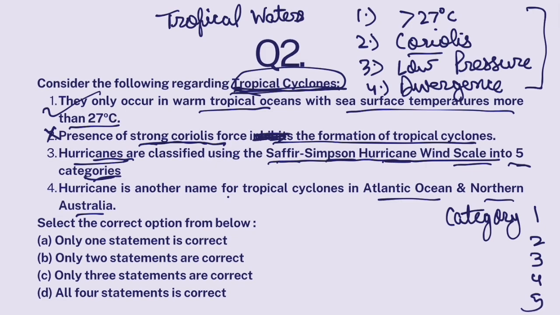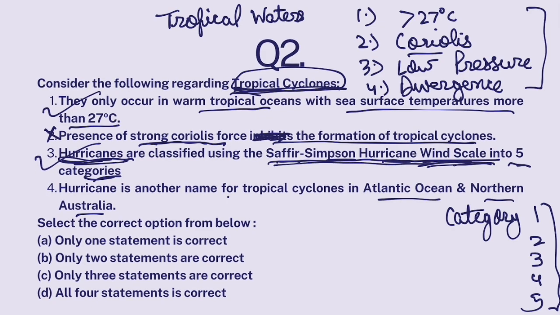And these categories are based on the speed of winds during a tropical cyclone or hurricane. So this scale through which hurricanes are categorized into these 5 categories is known as Saffir-Simpson hurricane wind scale. So this is correct.